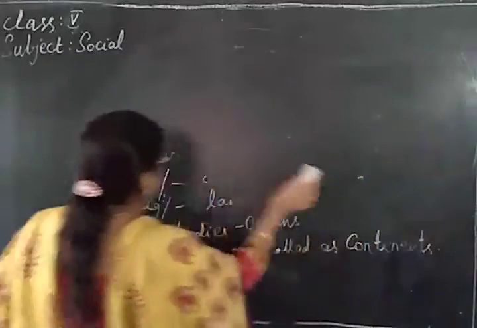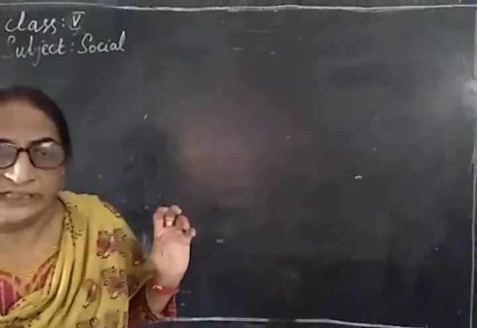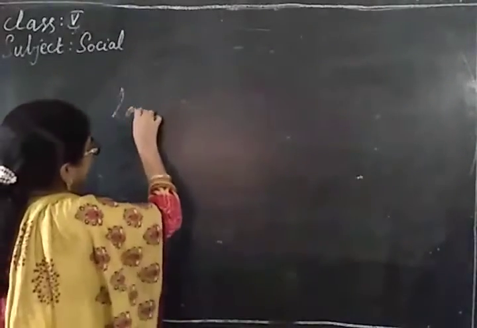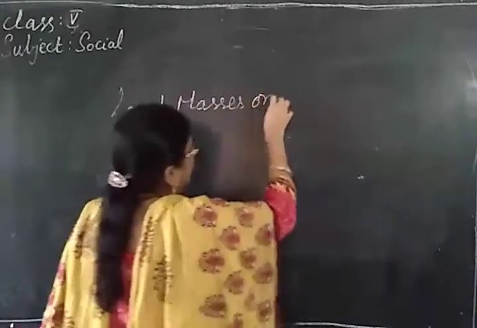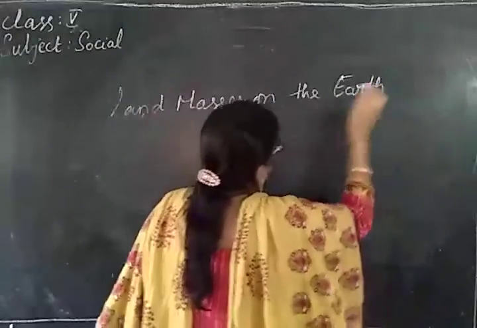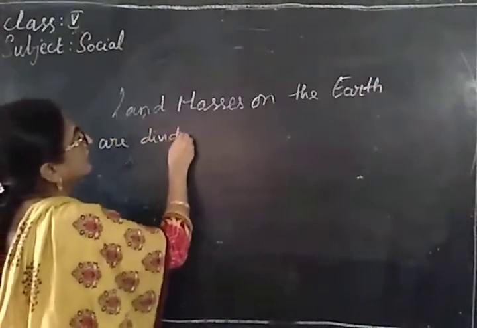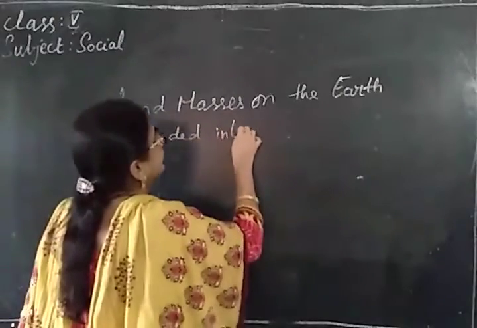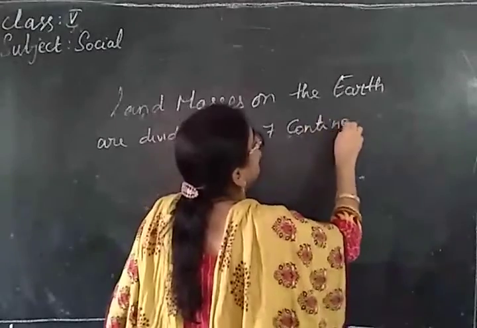Land masses are divided into a total of 7 continents. How many continents? 7 continents.